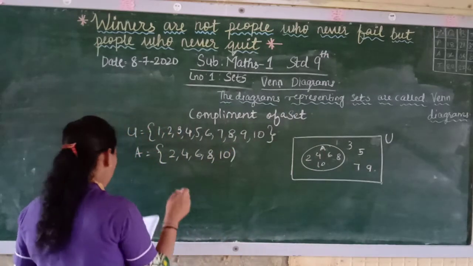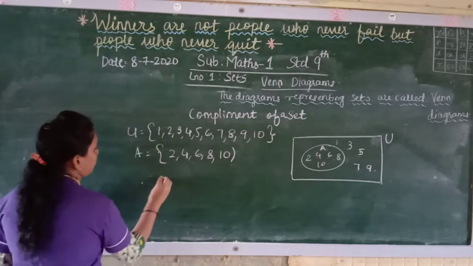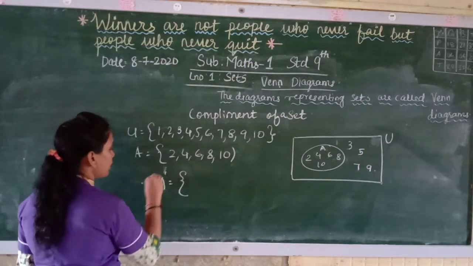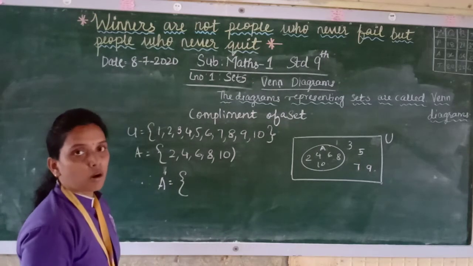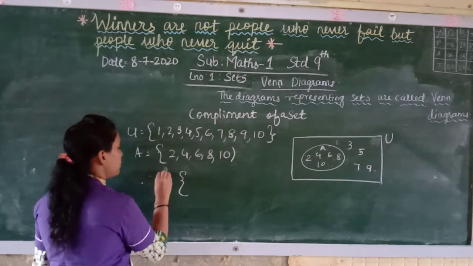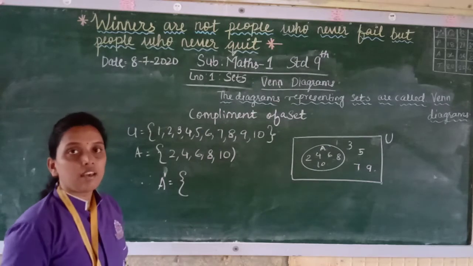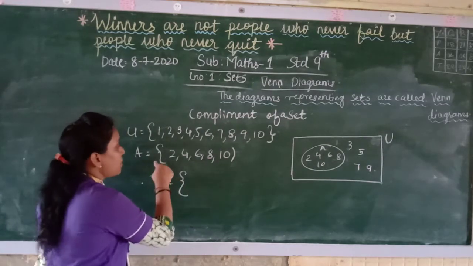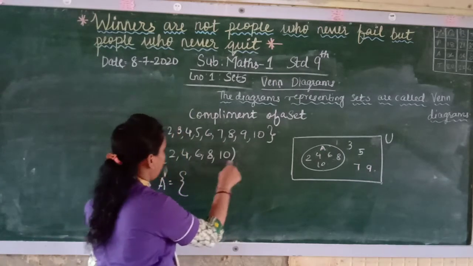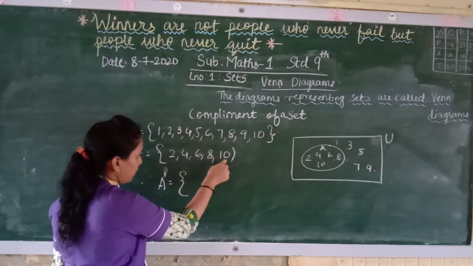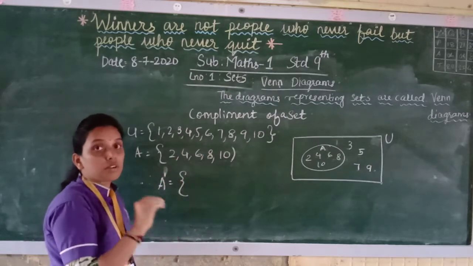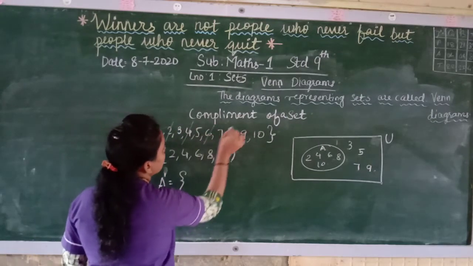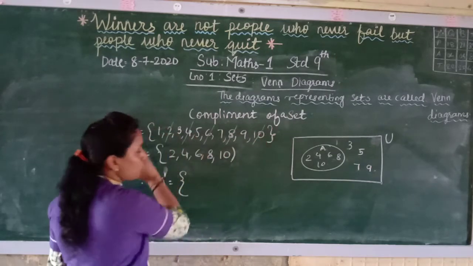Now what is complement over here? Now how will you write the complement? You have to put a dash over here, small like a comma, like this. So this is A complement. So what is A complement? Whatever elements are there in A, for example 2, 4, 6, 8, 10, you have to remove from the universal set. 2, 4, 6, 8 and 10, I don't want this set.